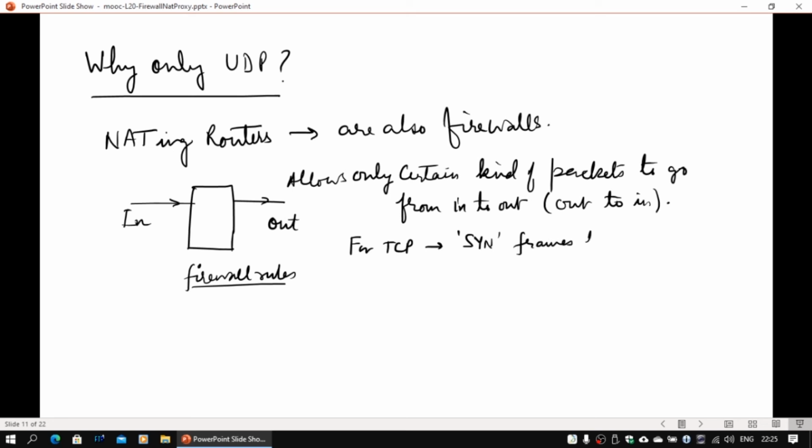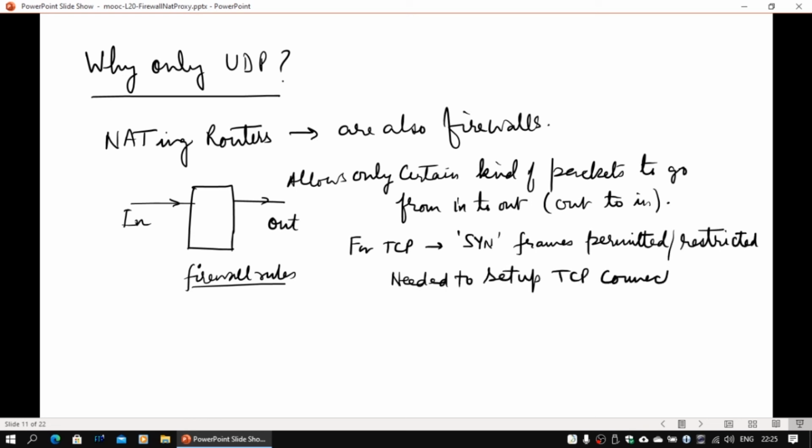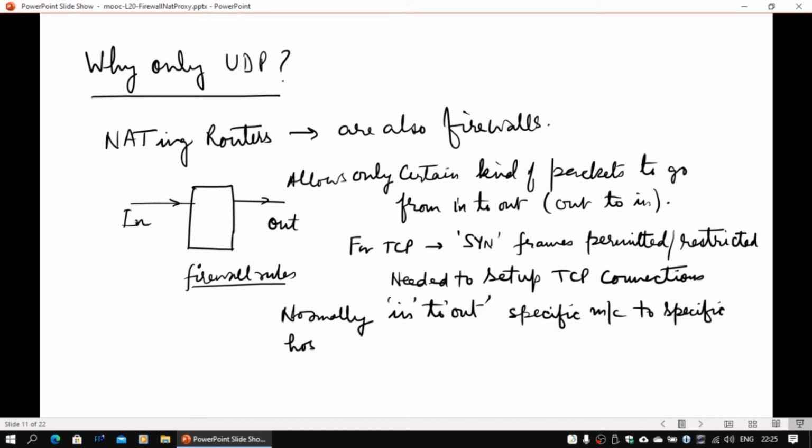For TCP frames, normally there is a SYN frame which is transmitted. So when an IP packet comes in, we actually look into the payload. These firewalls look into the payload, whether it's a TCP packet or UDP packet, and they analyze the UDP or TCP header, and based on that take the decision. So we can say the SYN packet can only go from in to out. It means a connection can only be initiated when somebody from inside is trying to communicate to outside. So normally SYN from outside to inside will not be permitted because of attack issues. Or of course it can be done, but in that case you require a static entry. Otherwise this guy will not have an entry, it can't communicate back.